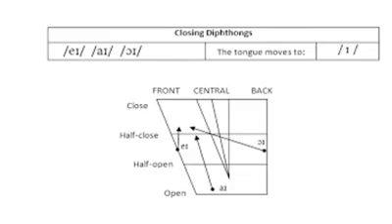Closing diphthongs. The diphthongs are eɪ, aɪ, ɔɪ. Here the tongue moves to ɪ, the front vowel. Look at the diagram. It is a half close sound e moving to ɪ, that is eɪ. Then the central vowel ʌ moves to ɪ, it's aɪ, and the back vowel ɔ, and the tongue moves to ɪ, so the sound is ɔɪ.